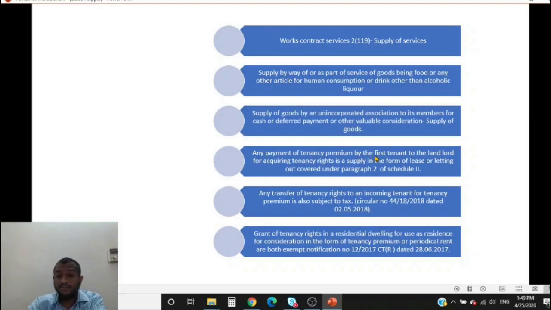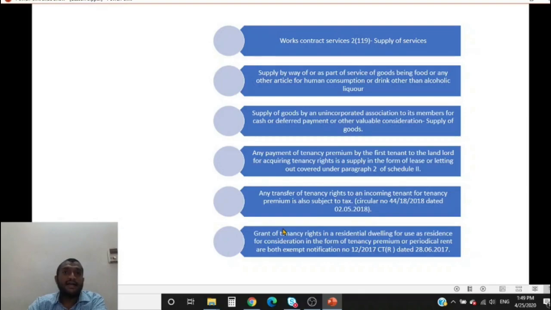Any payment of tenancy premium by the first tenant to the landlord for acquiring tenancy right is a form of lease or letting out, and it is a supply. It is covered under paragraph 2 of schedule 2. It is a supply of service. Transfer of tenancy rights to an incoming tenant for tenancy premium is also subject to tax. The next time I transfer the tenancy right to someone else for tenancy premium, that is also subject to GST as per circular number 44/18/2018 dated 2nd May 2018.